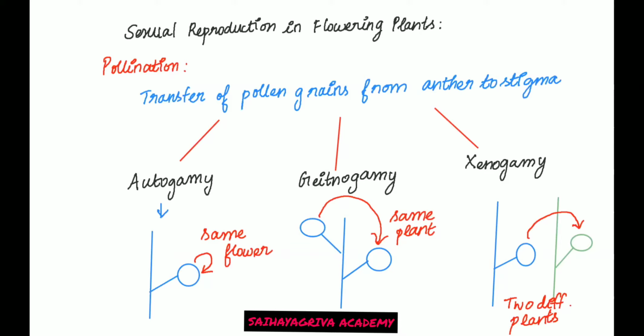Okay. So next, we'll be discussing agents of pollination. Again, not in detail. So what are the different agents of pollination? Agents of pollination can basically be of two types.